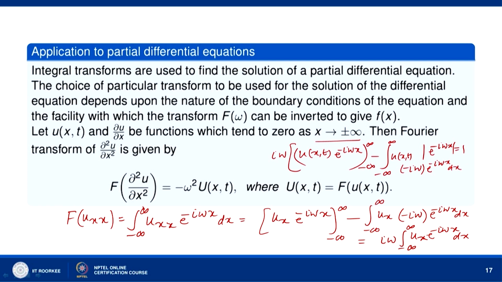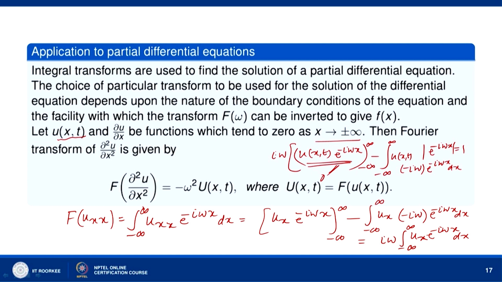Okay. So this will again go to 0, because we have assumed that u(x,t) goes to 0 as x goes to plus minus infinity, and e to the power minus i omega x is bounded by 1. So this will go to 0, this will go to 0. Okay. And we will have then i omega into i omega.